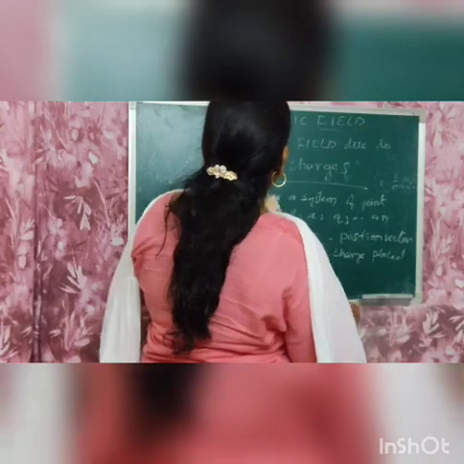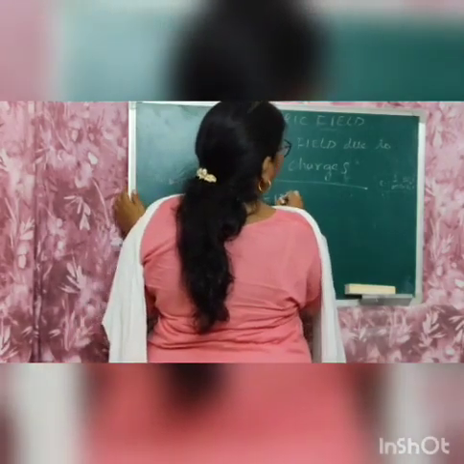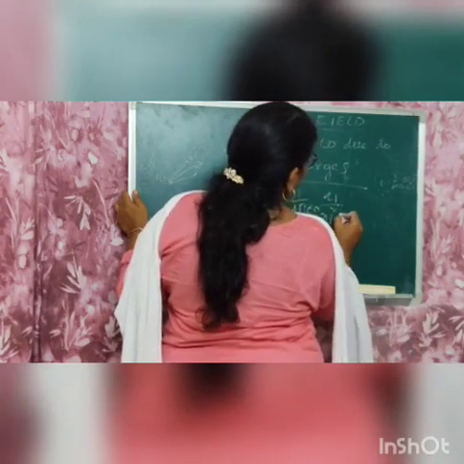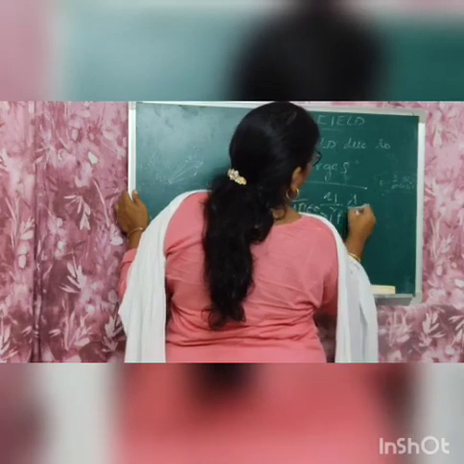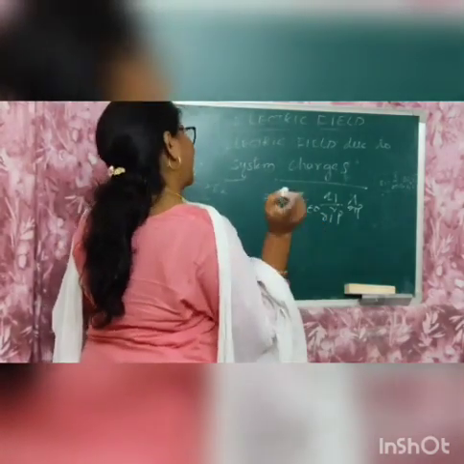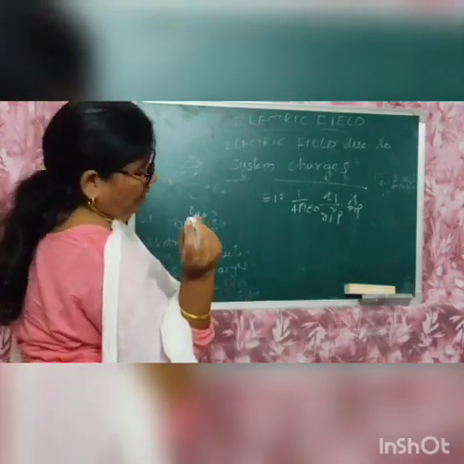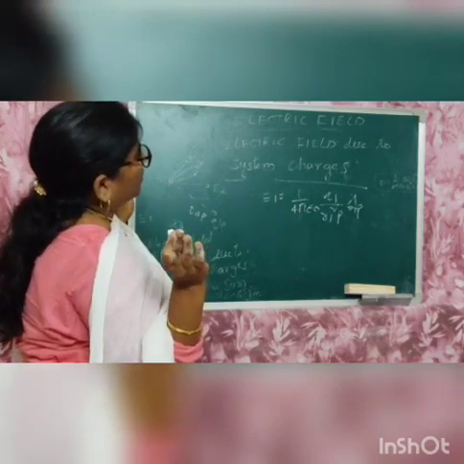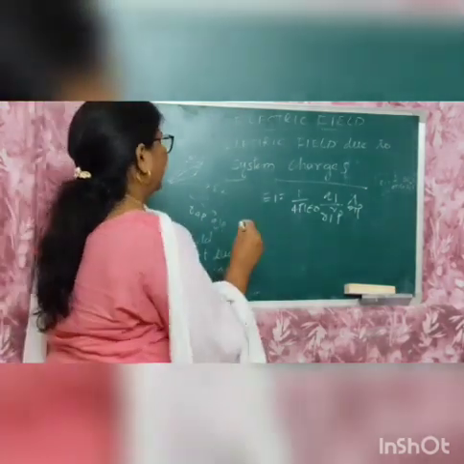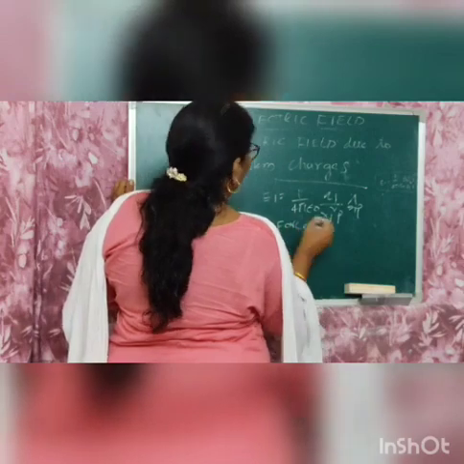E is equal to E1, which is equal to 1 by 4 pi epsilon naught, Q1 by R1 square, P cap R1P. Okay? Here E is the electric field, and R is the position vector from the origin to the point P, and the point Q1 to P. Here is the force.